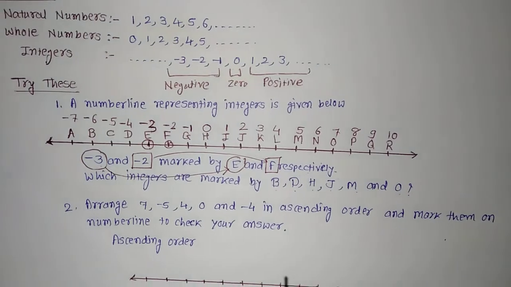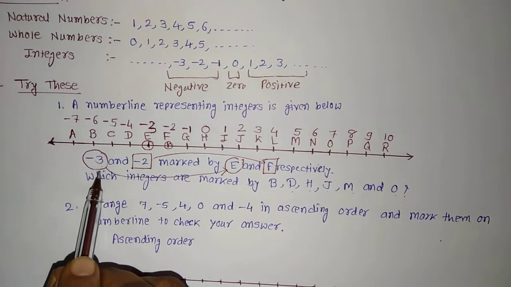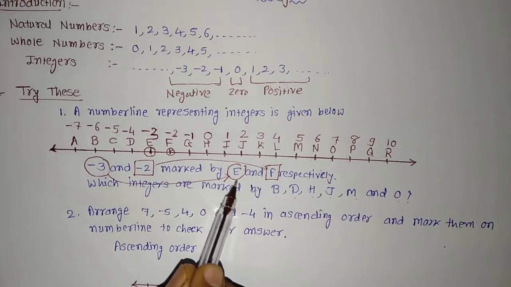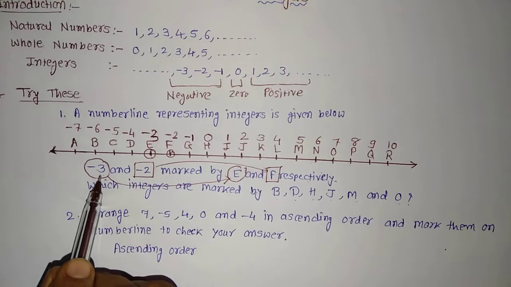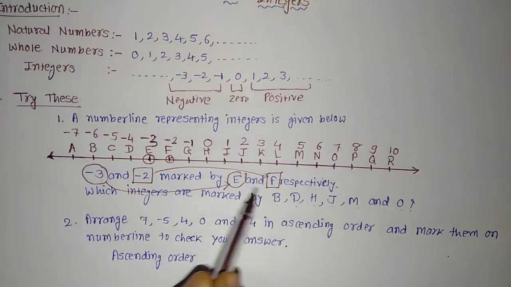So we put all the numbers to the alphabet as mentioned in the question, that minus 3 and minus 2 are marked by E and F respectively. It means minus 3 is associated with E and minus 2 is associated with F.